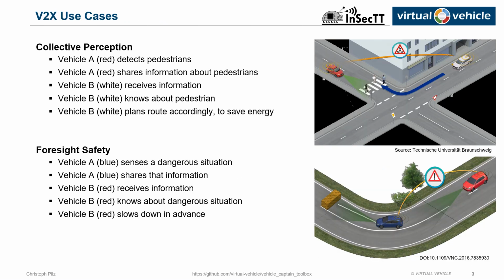For a better understanding of the following slides, I want to introduce you to collective perception and foresight safety as example use cases. Collective perception is the sharing of sensor data between vehicles. As can be seen in the top right, the white vehicle cannot directly detect the pedestrian in the intersection. However, the red vehicle can share this information via V2X. Similarly, at the bottom right, the red vehicle cannot know about the blocked road ahead. However, the blue vehicle can warn about it, which ensures a smoother ride within the red vehicle.